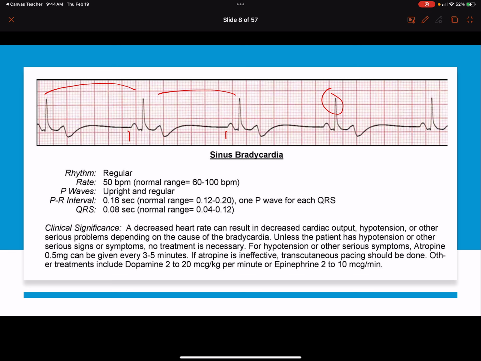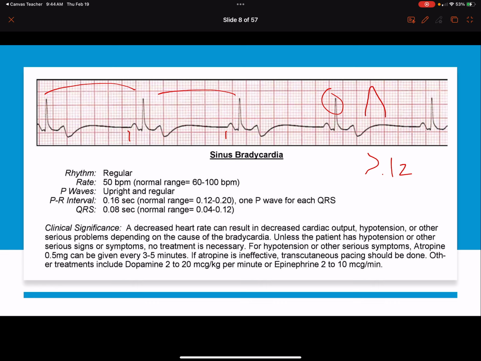In the other cases, too, another thing we might worry about is if the rhythm is wide. So if this QRS was greater than 0.12, this could lead me into thinking that this could be a hyperkalemia. It could be something that's causing the slower rate.